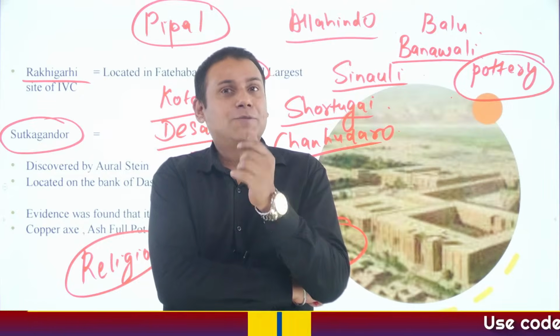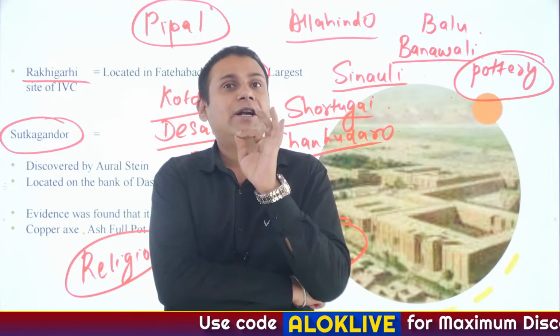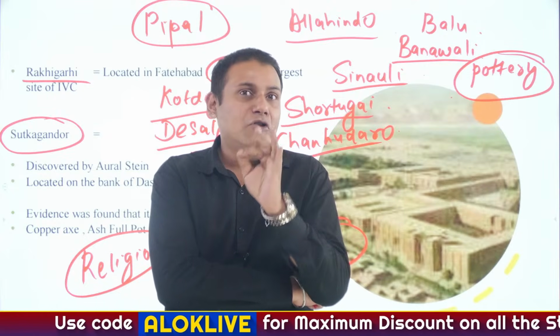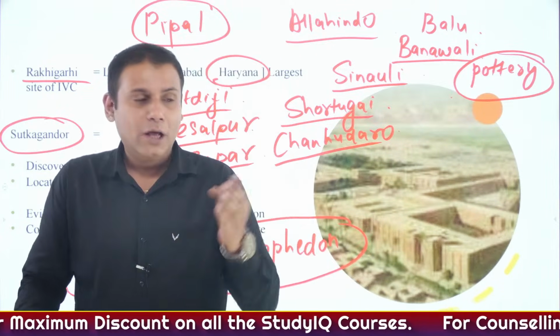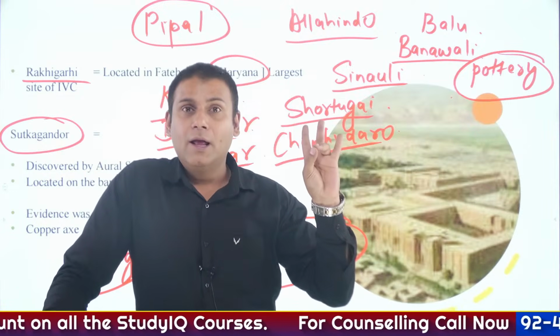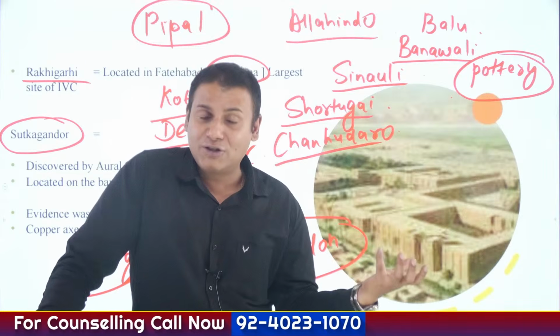Like there was a glazed pottery, a bit of shining on the pots. Apart from this, there was perforated pottery. And the basic purpose of perforated pottery was to strain the liquor. So there was glazed pottery, perforated pottery. Pottery was used for different purposes, like storing the food grains as well.